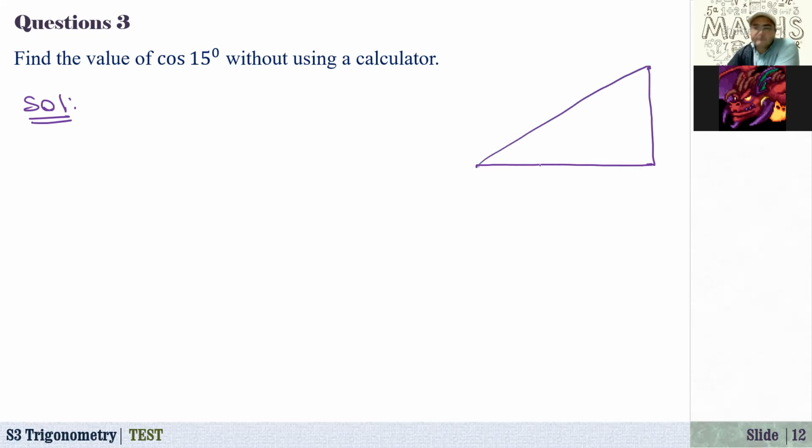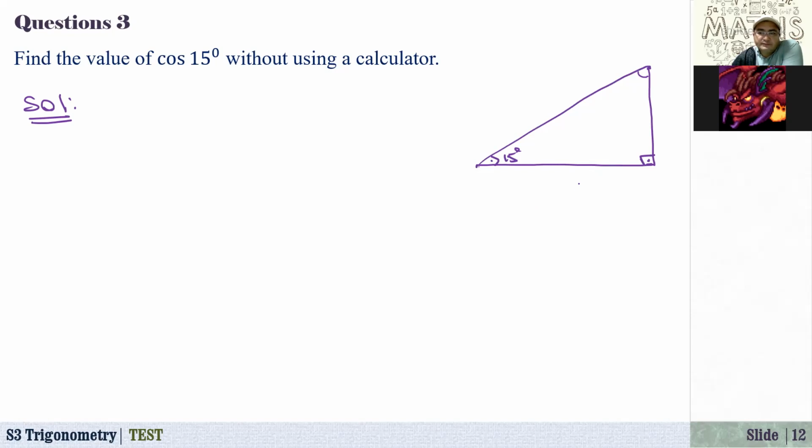All right. Suppose that this angle is 15 degrees. Maybe it's not drawn to scale. At that time, this angle will be 75, and this angle is 90 degrees. Okay, so we have to find cosine of 15. Cosine of 15 is adjacent side over hypotenuse.